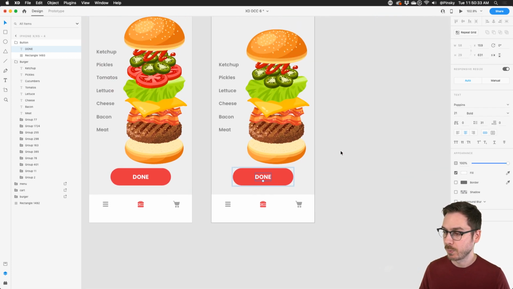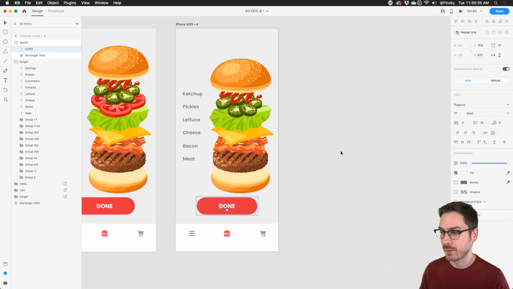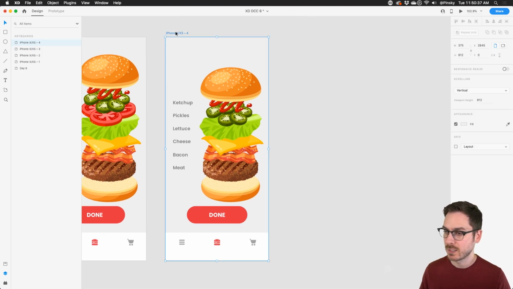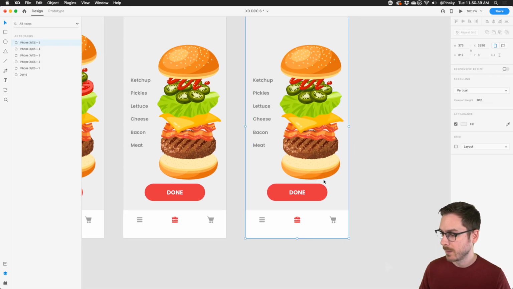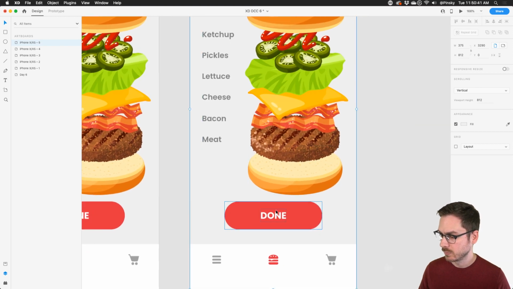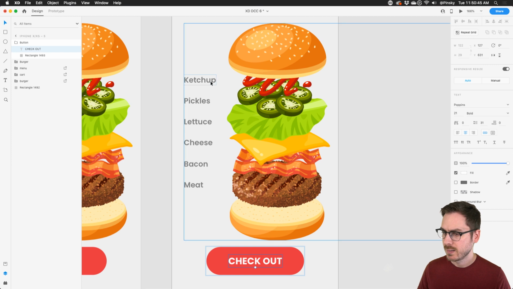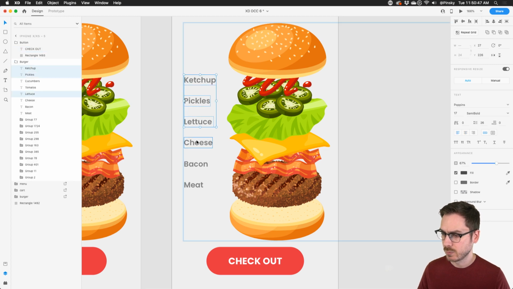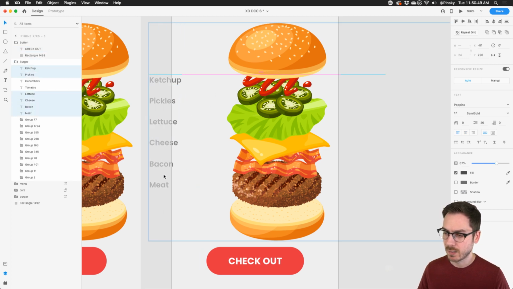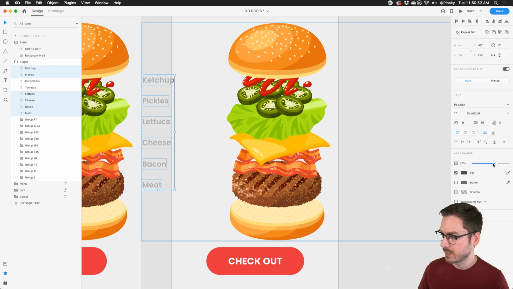All right, so now at this point, we want to basically put this burger back together. So one more time, I'm going to duplicate this artboard over to the right, and I'm going to change this to checkout. There we go. These elements, we might just want to maybe move these back off to the side, turn down the opacity to 0.